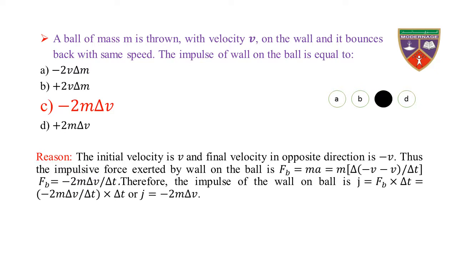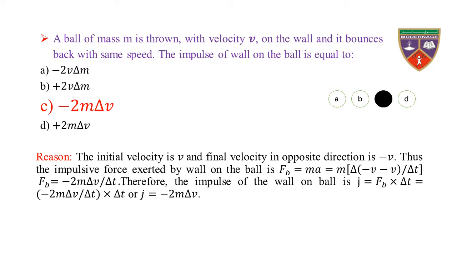Reason: the initial velocity is v and final velocity in opposite direction is minus v. Thus, the impulsive force exerted by wall on the ball is Fb equal to ma equal to m into delta minus v divided by delta t, or Fb is equal to minus 2m delta v over delta t.